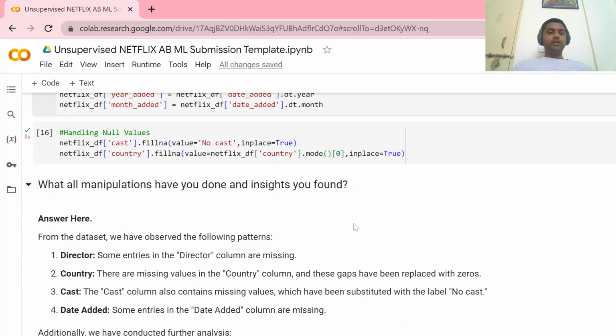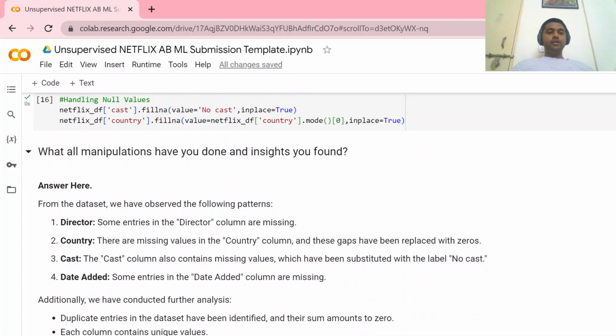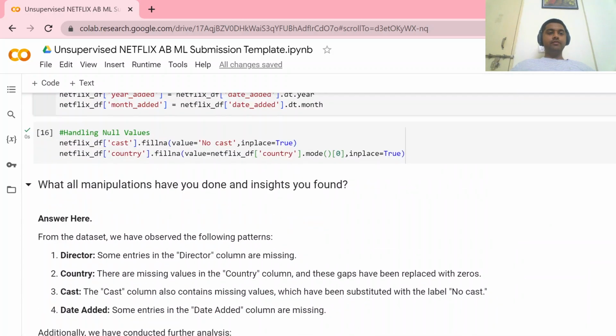Here we handled the missing values. In the cast there are missing values, so we filled that empty feature with no cast. And in the country, we added the mode, the most frequent country, to fill it.